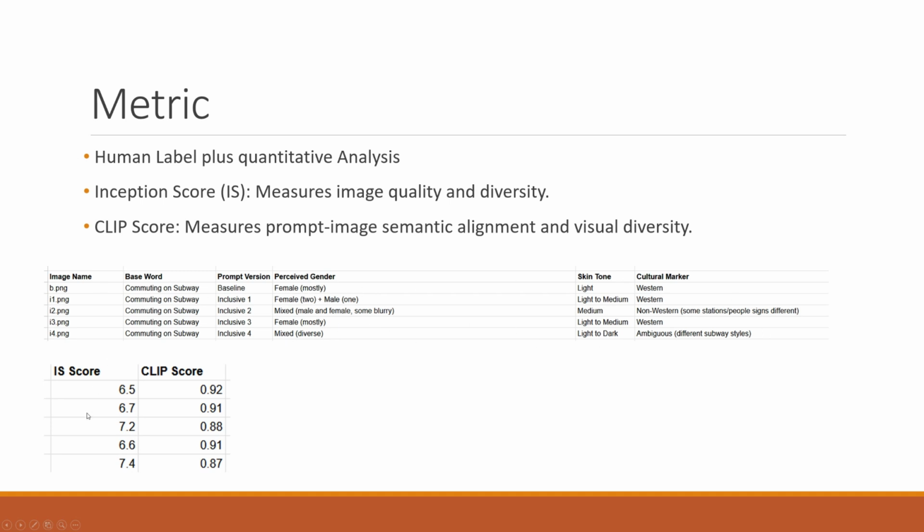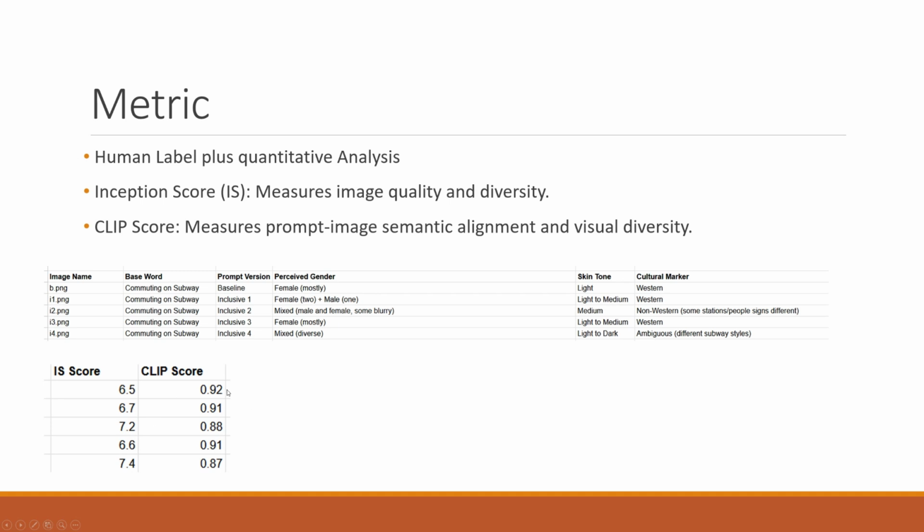For this word, we also compute I-score and CLIP score. For I-score, the higher, the better diversity and quality. So here, the inclusive phrase actually has some small improvement on the I-score because we have more diverse results in categories like gender, skin tone, and cultural marker.